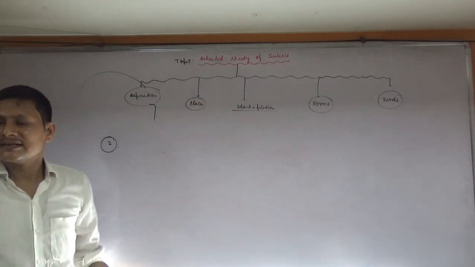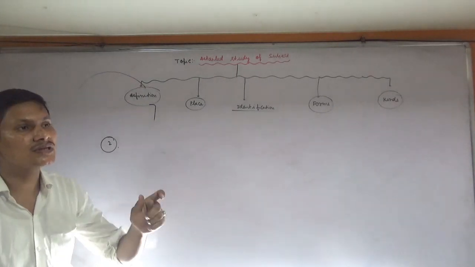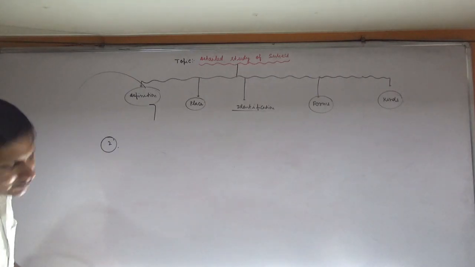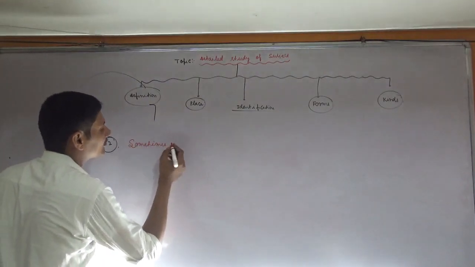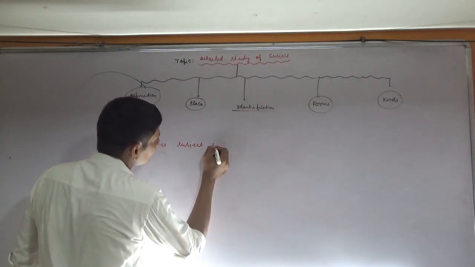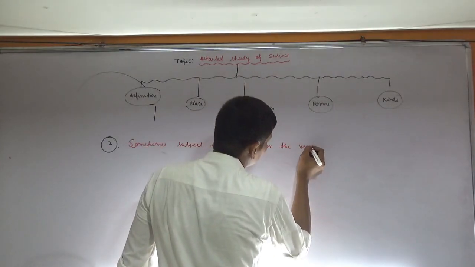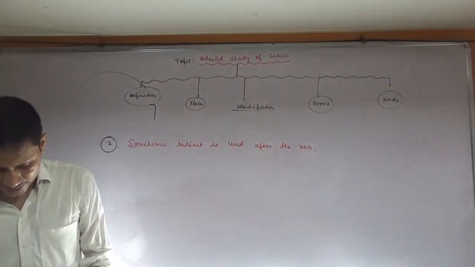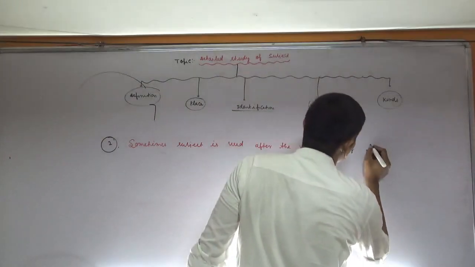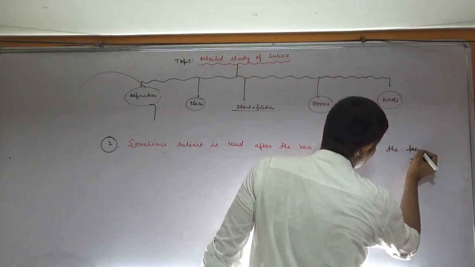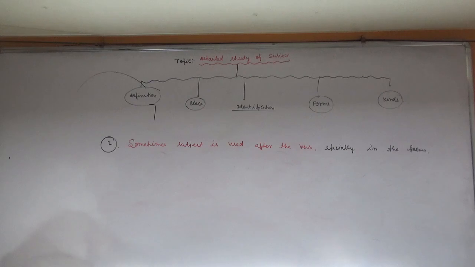Sometimes subject is used after the verb, especially in the poems. Please note the example.